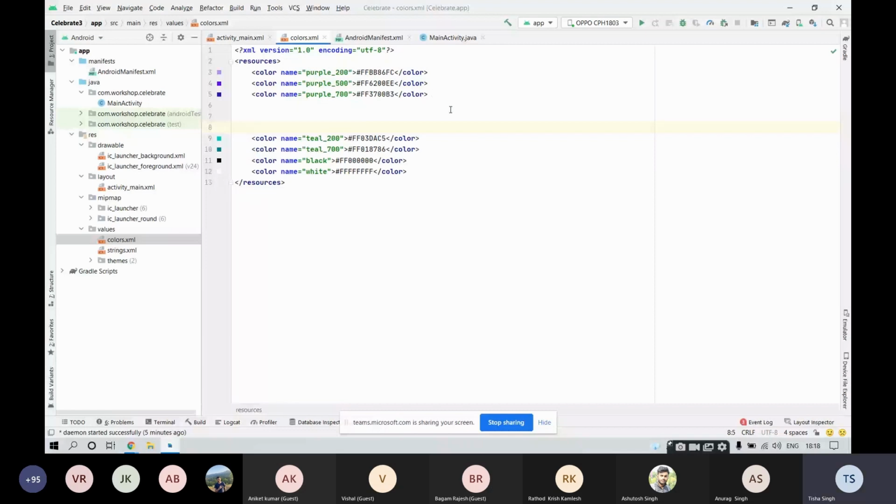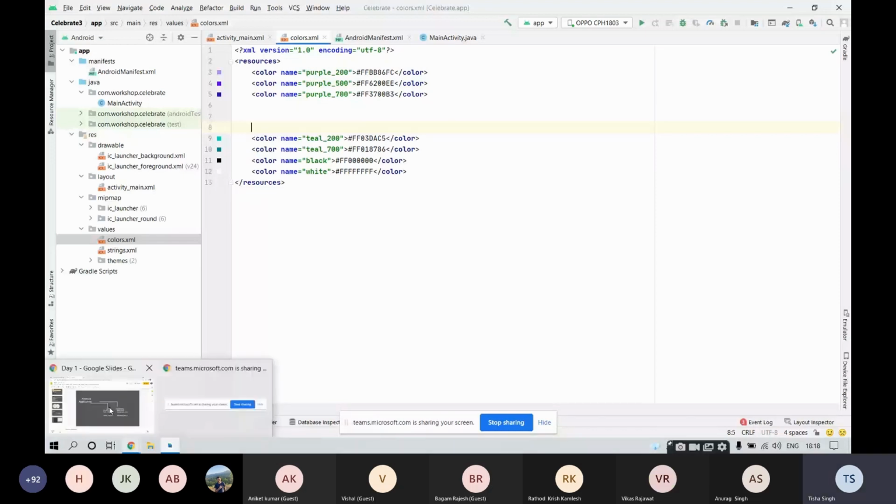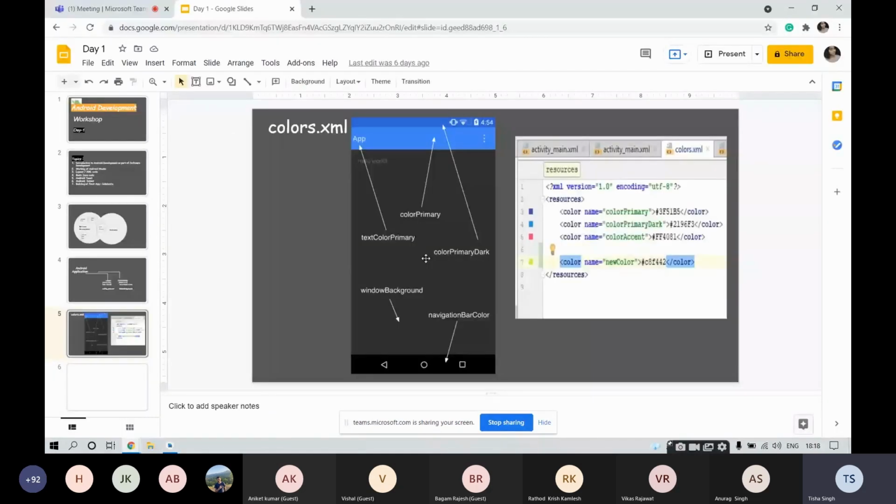Here we have color primary, color primary dark, and color accent. Color primary is something that assigns the color of your toolbar. This is your toolbar, right? And color primary is something that assigns the color of the toolbar. Then we have color primary dark. Color primary dark is something that assigns the color of the status bar.